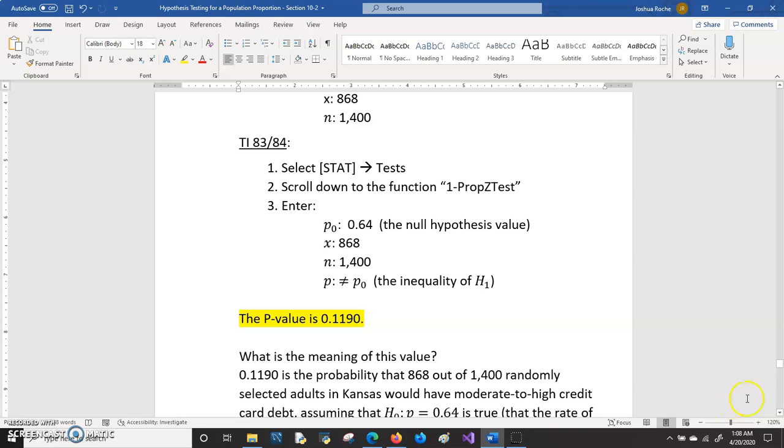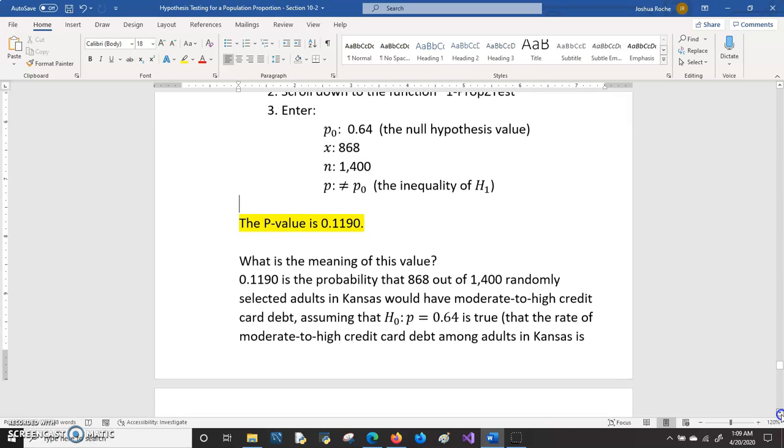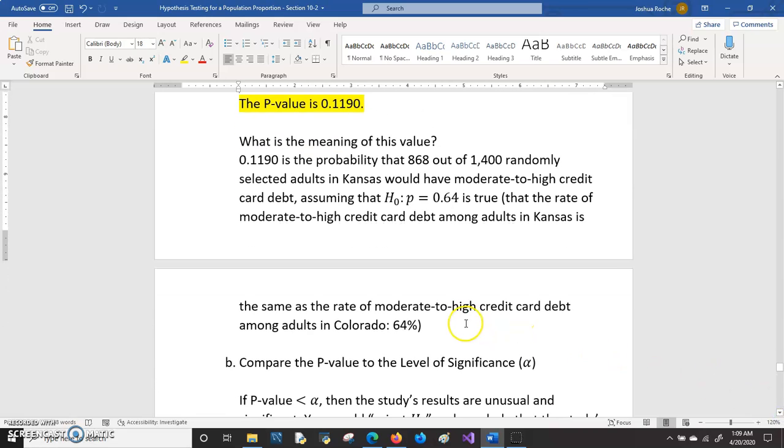So what's the meaning of this? In this case, that p-value, the 0.1190, is the probability that 868 out of 1,400 randomly selected adults in Kansas would have moderate to high credit card debt, assuming that the null hypothesis, that the proportion p is equal to 0.64, is true. In other words, assuming that the rate of moderate to high credit card debt among adults in Kansas is the same as the rate of moderate to high credit card debt among adults in Colorado.